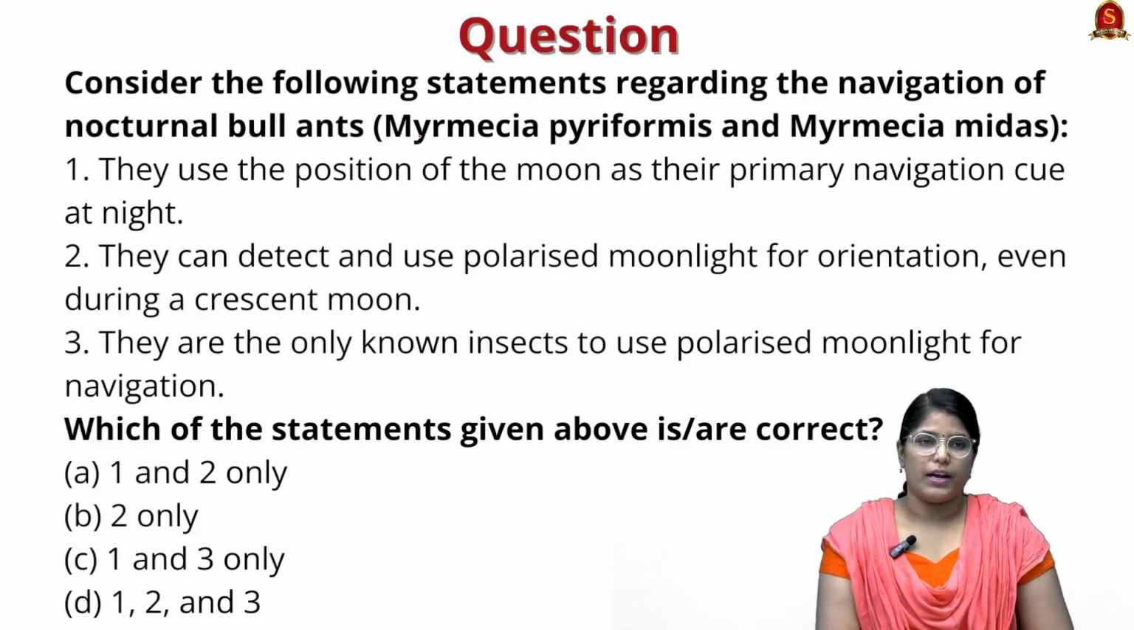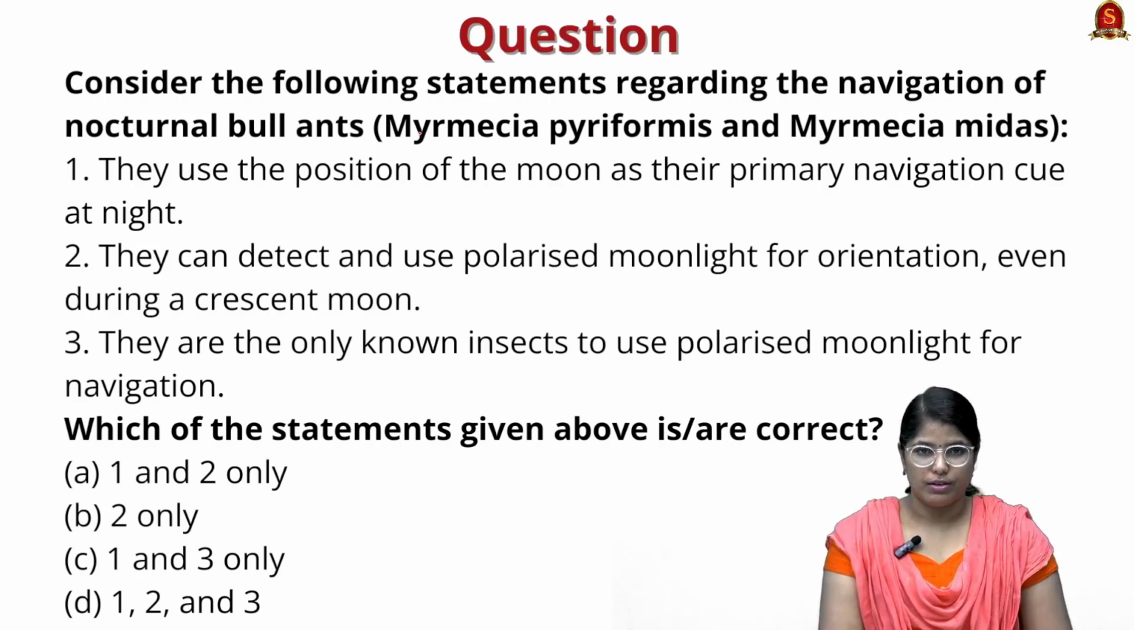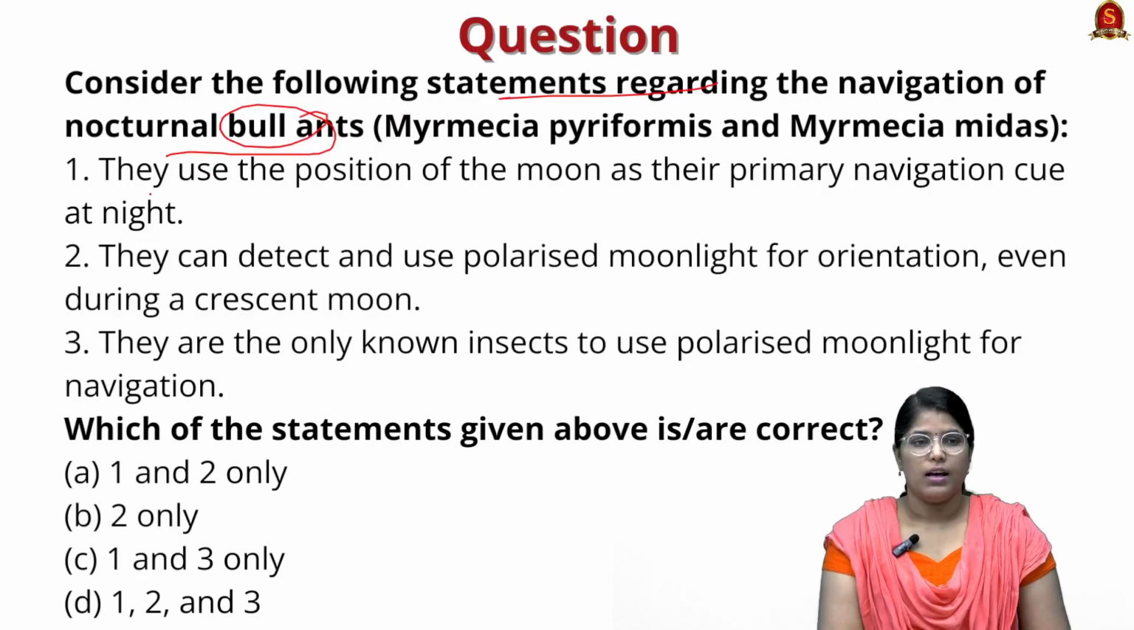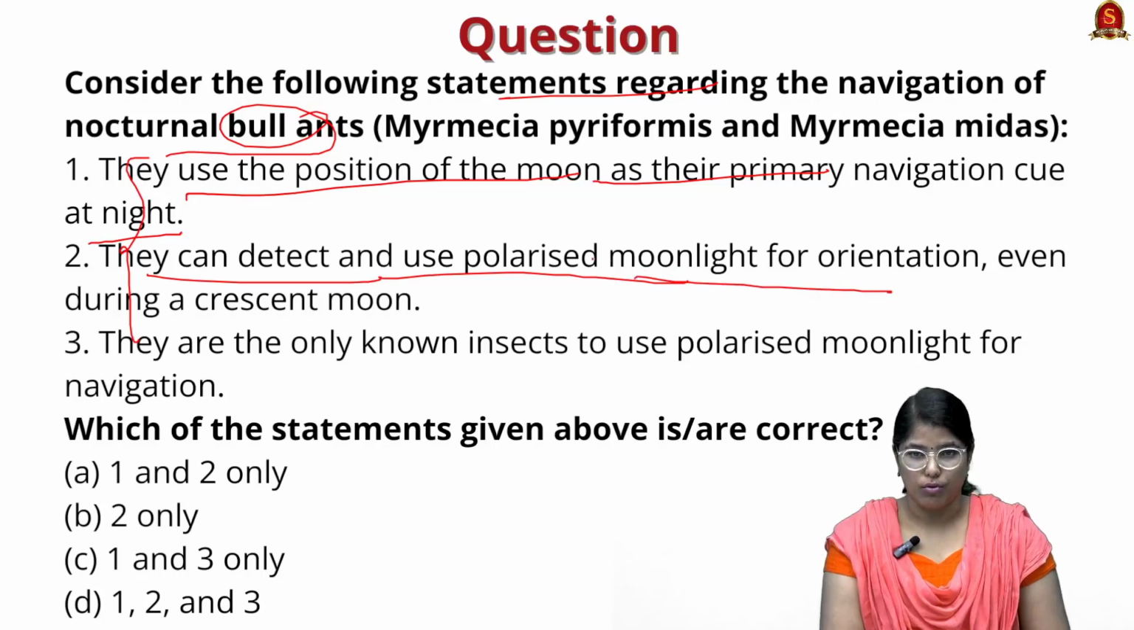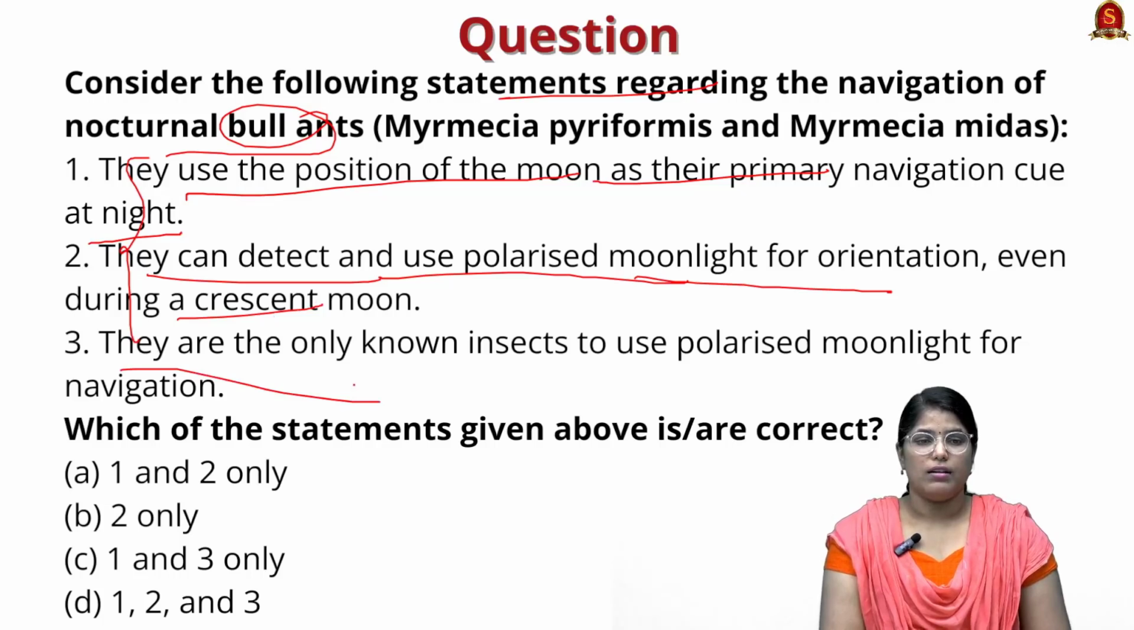Now based on this finding, I have made a prelims question for you. Consider the following statements regarding the navigation of nocturnal bull ants. Here three statements are given. First statement says they use the position of the moon as their primary navigation cue at night. Second statement says they can detect and use polarized moonlight for orientation even during a crescent moon. Third statement says they are the only known insects to use polarized moonlight for navigation.